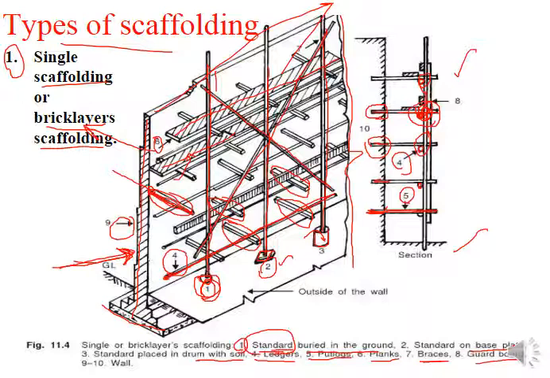Then comes the guard board. Guard boards are the boards that provide extra safety for the persons working over here, because from this side this board is going to give you no safety at all. A person can fall from here, and materials can fall from this side. So just to provide safety from the outer side, you can provide this kind of wooden board, guard boards. And then finally 9 and 10 are the walls. Here this is the wall in cross section, and this is also the wall in cross section.